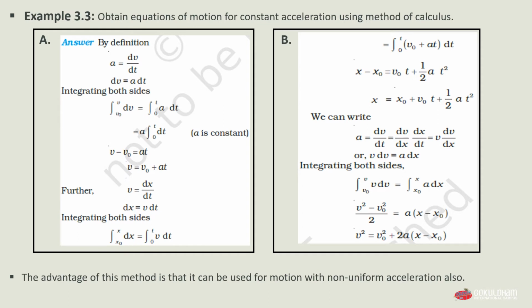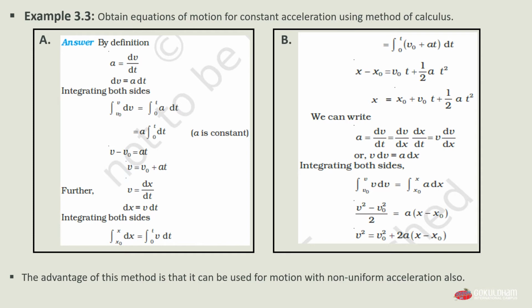The answer is, by definition, we have a is equal to dv by dt, and if we take dt to the left hand side, it will multiply with a and we will have a dt is equal to dv, or we can say dv is equal to a multiplied by dt.